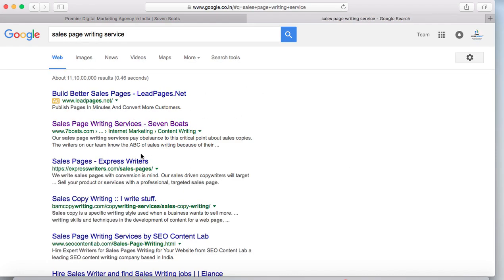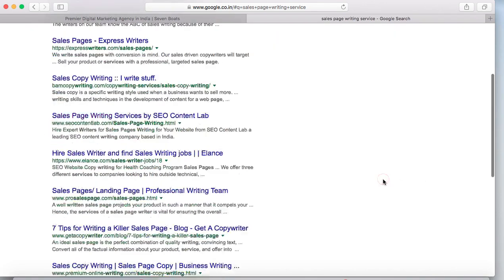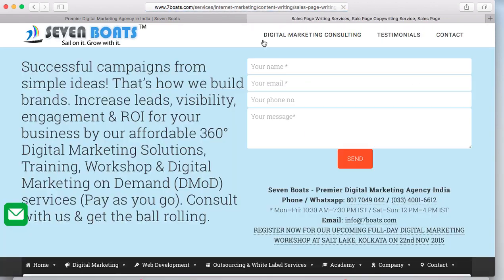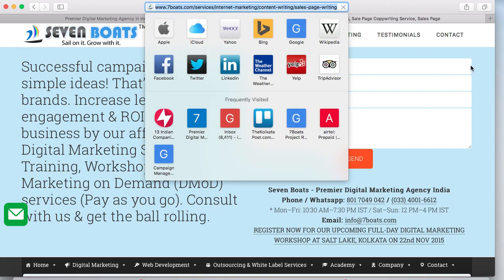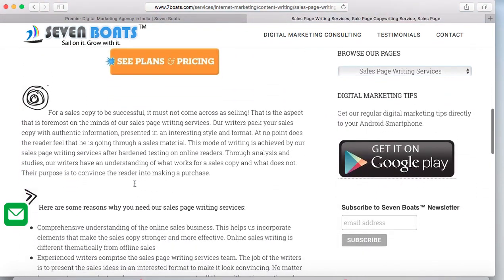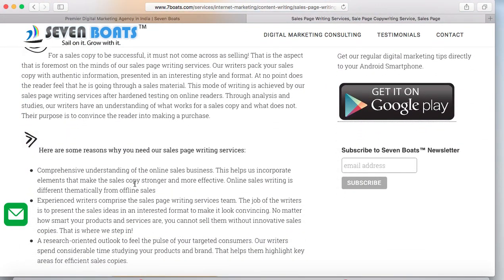is the list of organic results. From here the organic result sets start, and you see the 7 boats result is at top. Now if you click on this particular page, you land on a 7 boats internal page, that is called the sales page writing page. This is the URL here, and you see this page. So this is called a landing page. Any user from the search engine result page, whatever page they land on, that page is called a landing page.